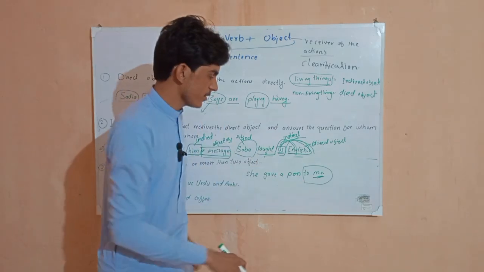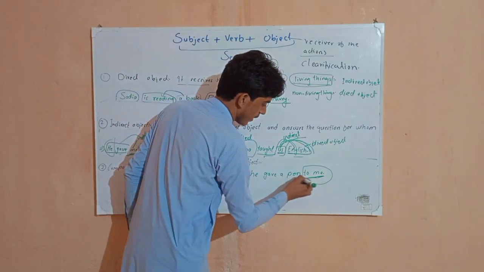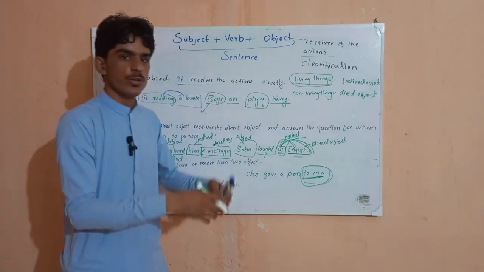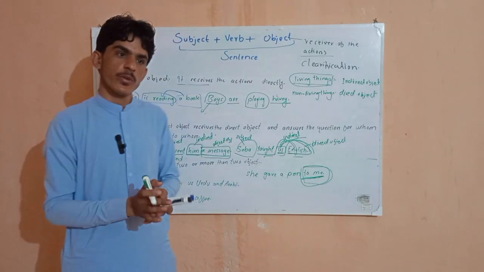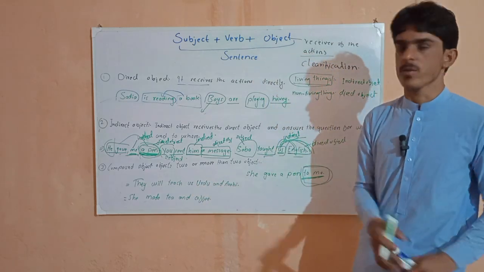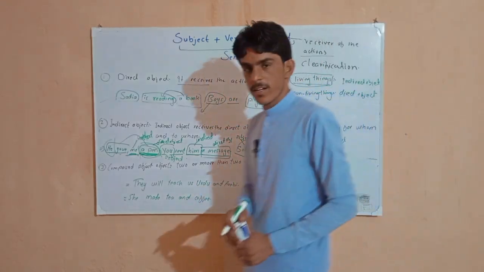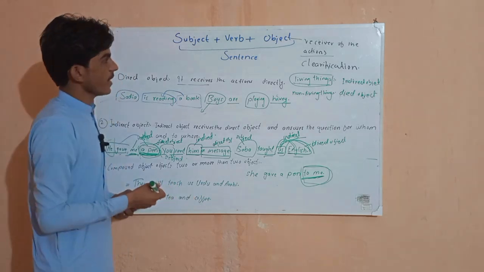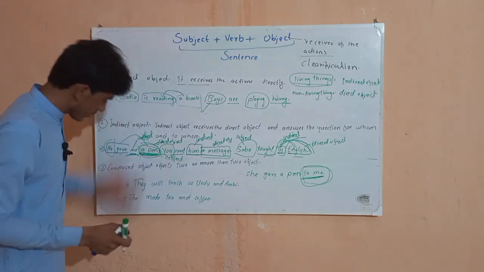This is just a small formula. You need to put the word "to", and after "to" you put your object. I hope these things are clear for you, and now we will understand more.